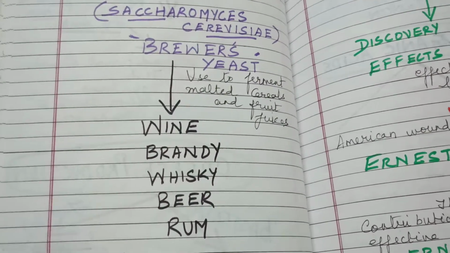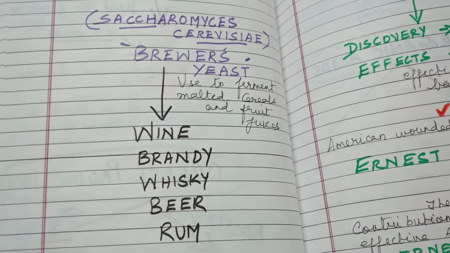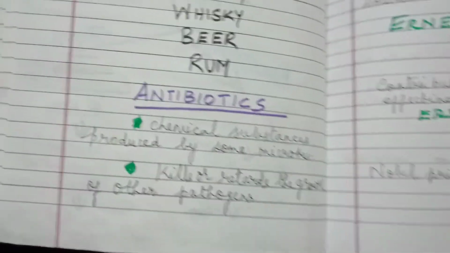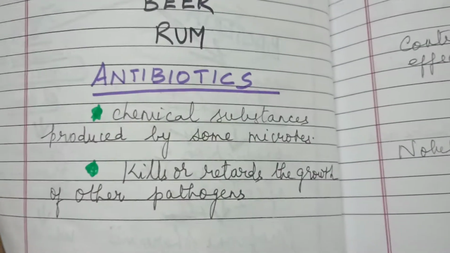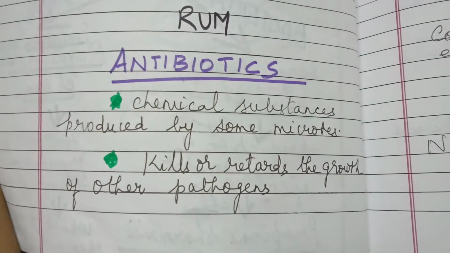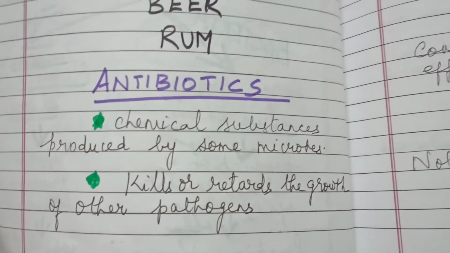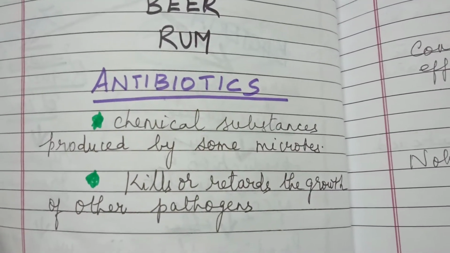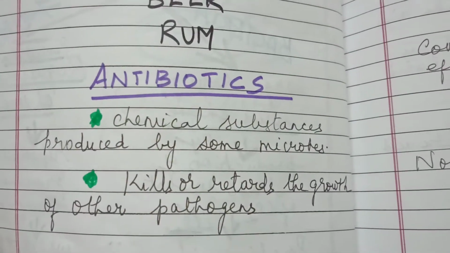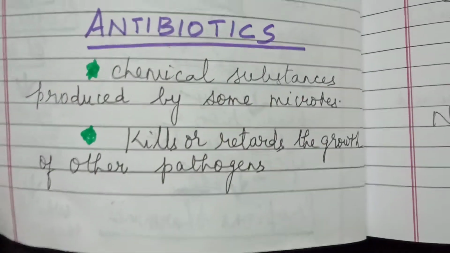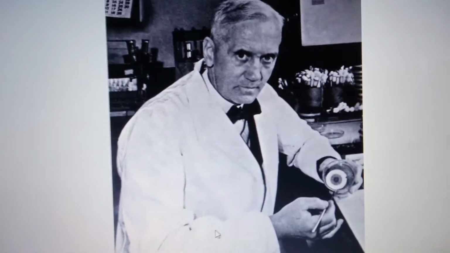And next we'll see about the role of antibiotics. Antibiotics, you know very well, are chemical substances produced by some microorganisms that can kill or stop the growth of other disease-causing pathogens. So they are very effective in reducing infections caused by pathogens. In this we are going to see about penicillin. It is a very effective drug. Penicillin was first discovered by Alexander Fleming.